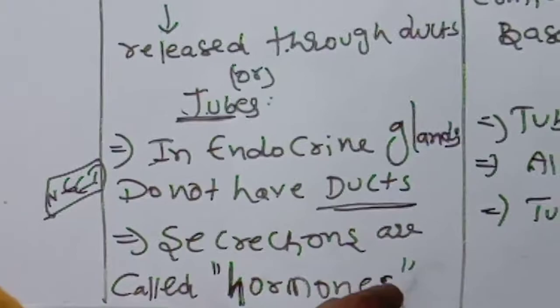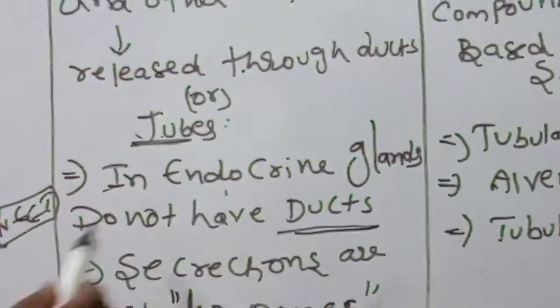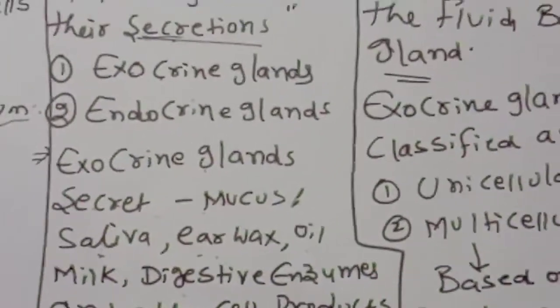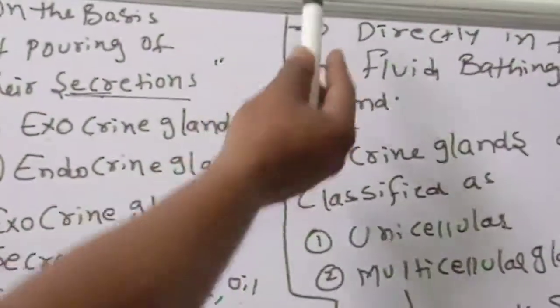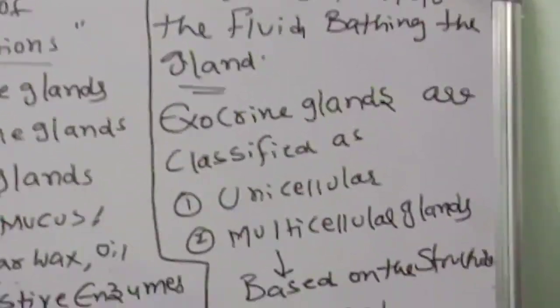Those secretions are called hormones. The endocrine system is only chemical coordination, and in it we will discuss that there is no duct. Then how will they secrete?